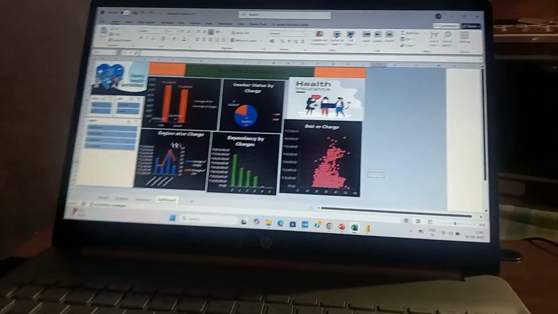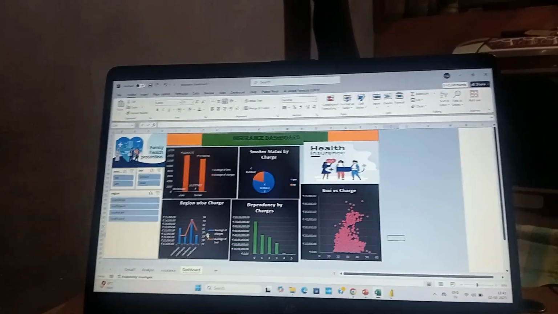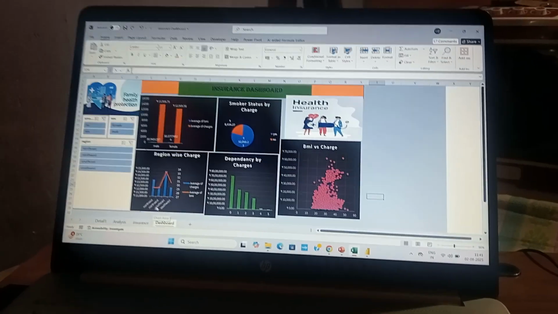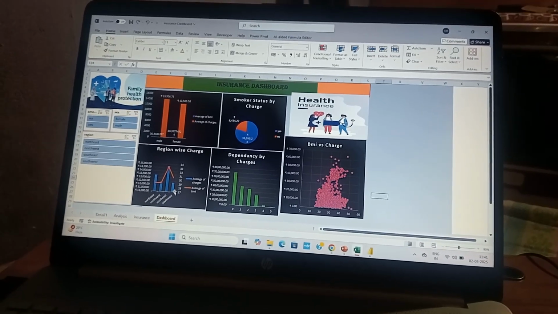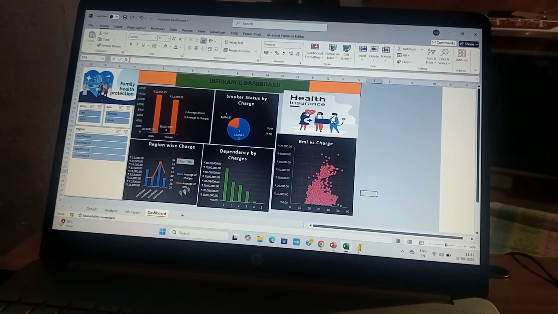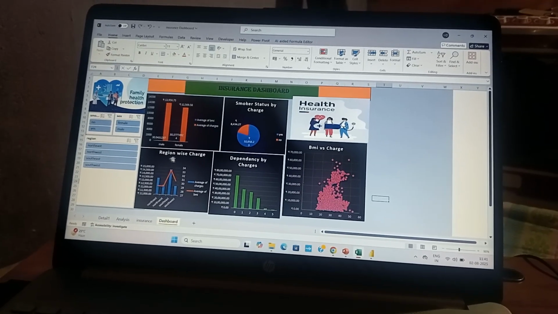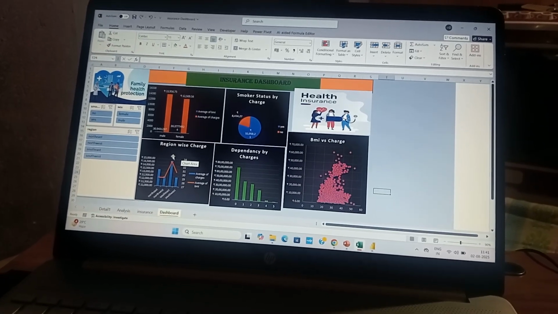When we come to the region-wise charges, the highest is the southwest. The southwest people spend more money.